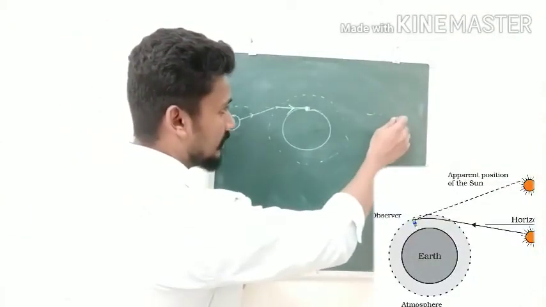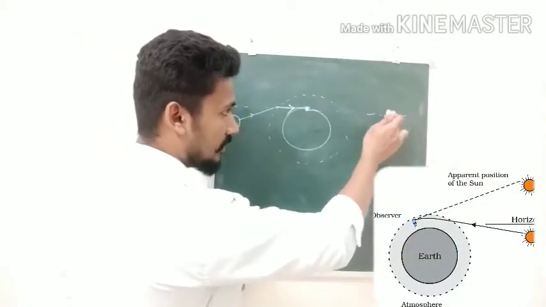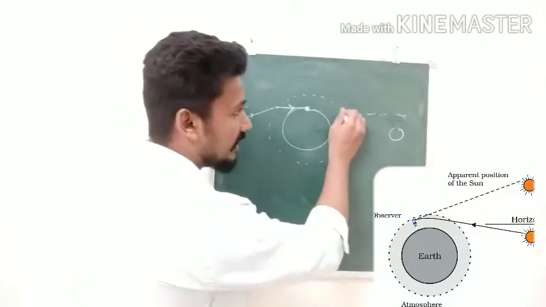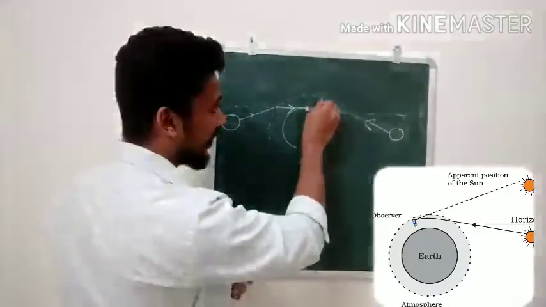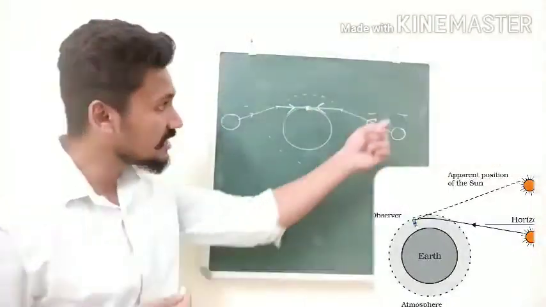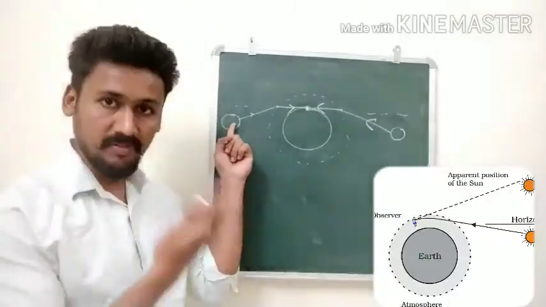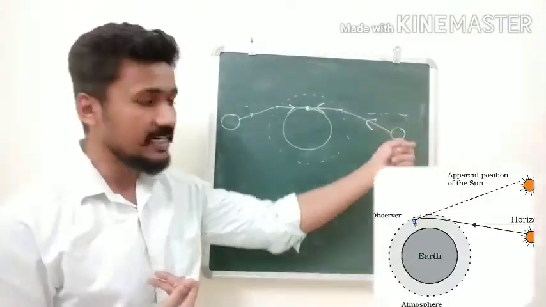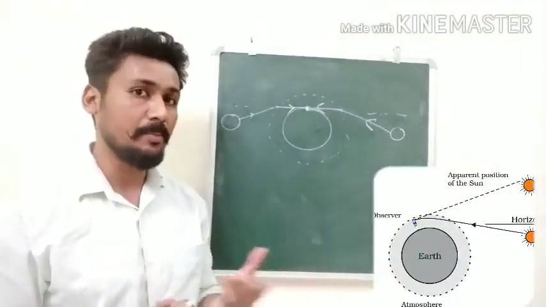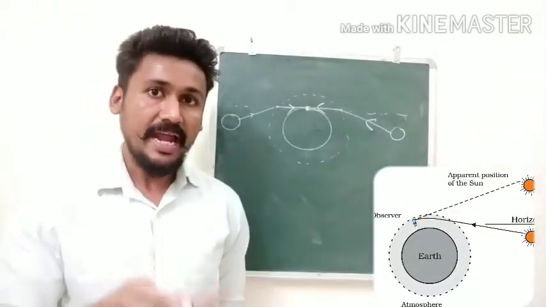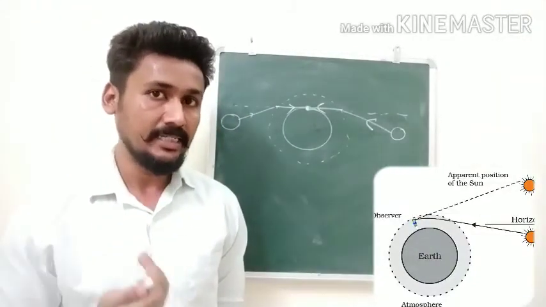And the opposite thing happens during the sunset. During sunset, the sun reaches the horizon, we are able to see. The sun goes below the horizon over here. But still, due to the atmospheric refraction taking place, we are still able to see the sun. So 2 minutes before the sunrise and 2 minutes after the sunset, we are still able to see the sun. This is the phenomenon of advanced sunrise and delayed sunset.